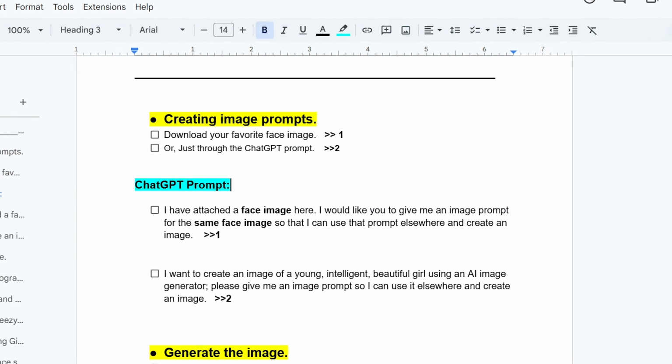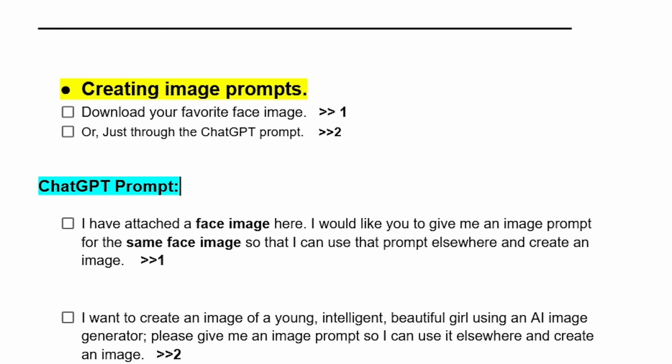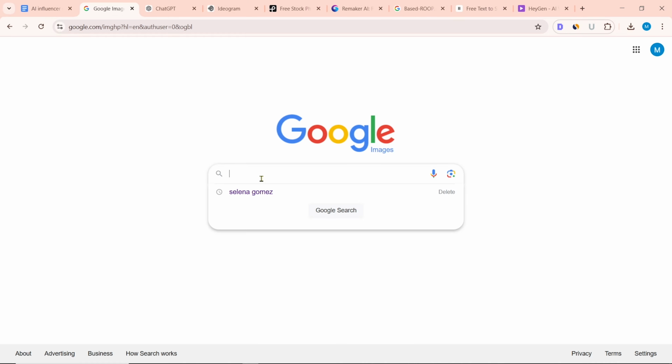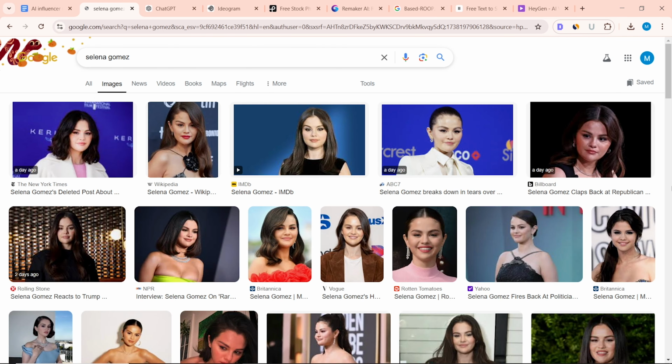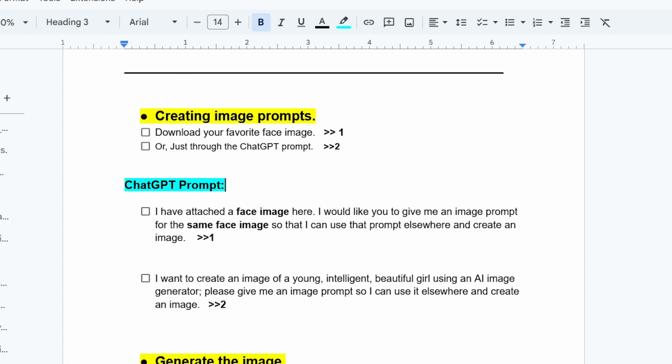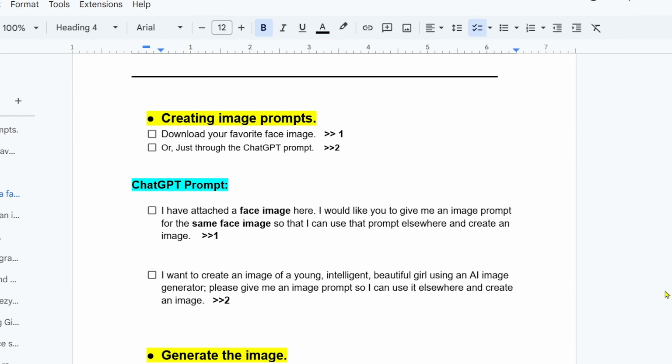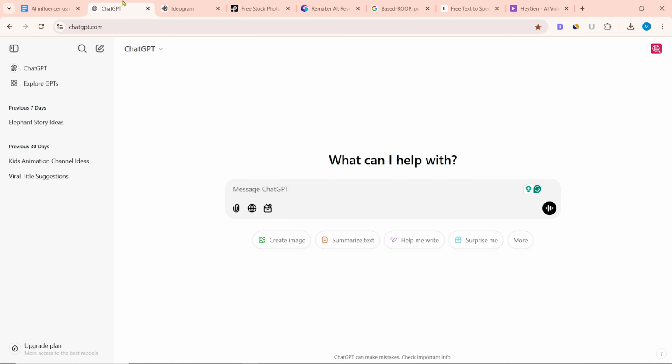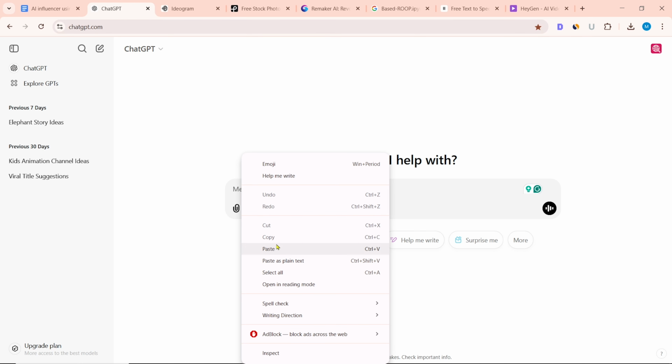Chapter 1: Creating Image Prompts. Download your favorite face image, or, just through the ChatGPT prompt, search Google to download your favorite face image. I will download Selena Gomez's image. After downloading the face image, now you need to create an image prompt using this face image. For this, copy the first ChatGPT prompt. After coming to the ChatGPT website, paste the prompt here.